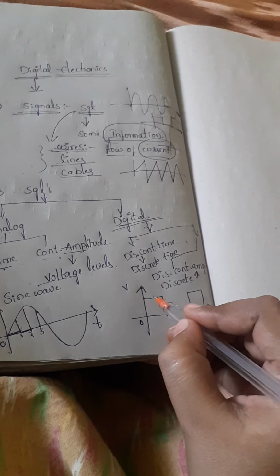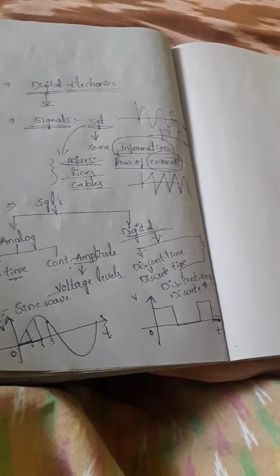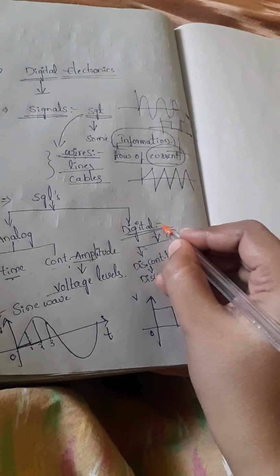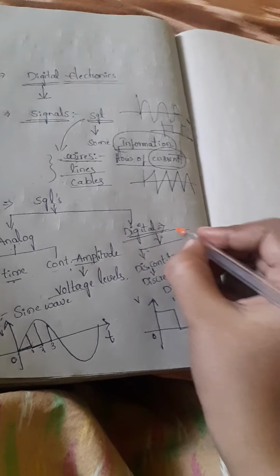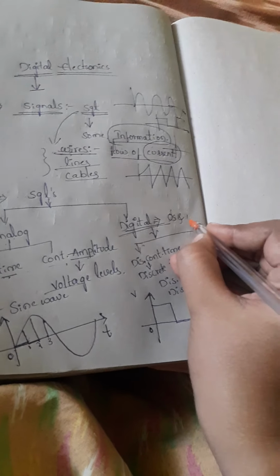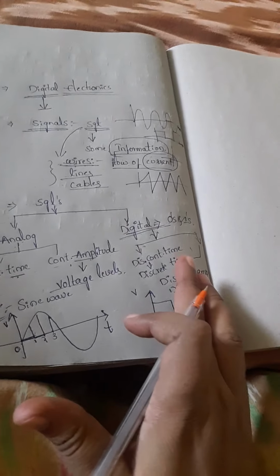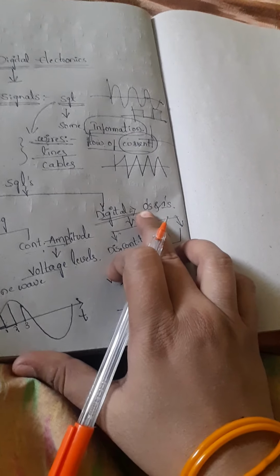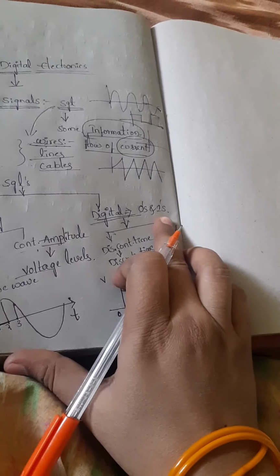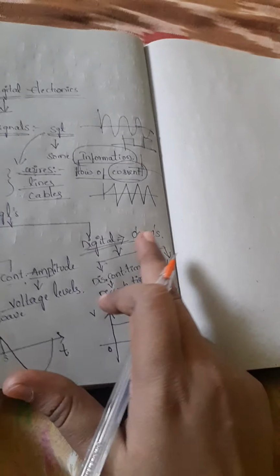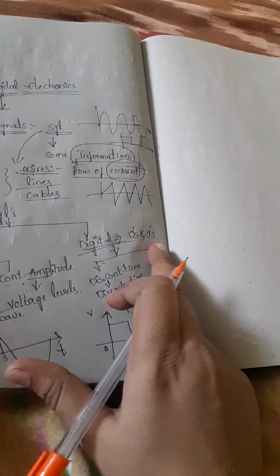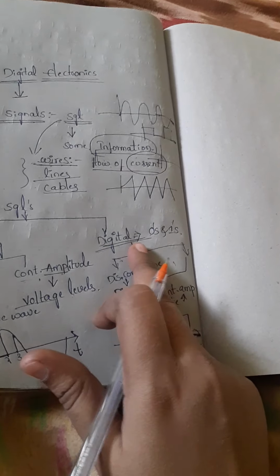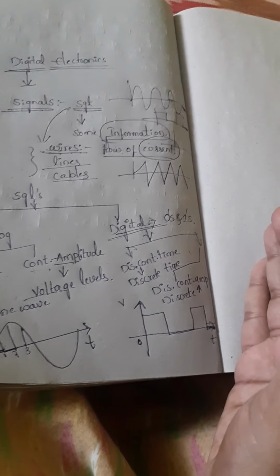Okay, so here the discontinuous and digital signals are represented in discrete notation. That discrete notation we can represent by either zeros and ones. Here digital signals are always represented in binary notation. Binary notation is nothing but zeros and ones. We have two numbers, 0 and 1, and they are called binary numbers. So that's why the digital signal is always represented in numerical notation.